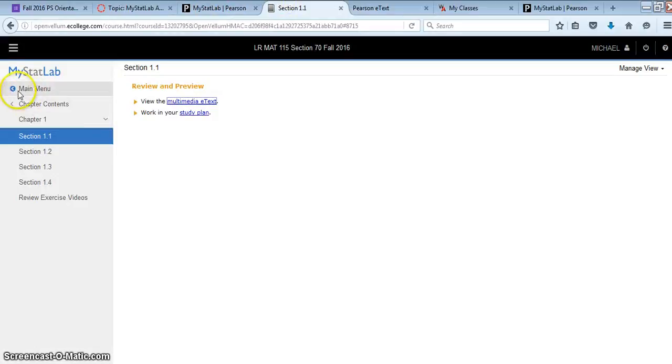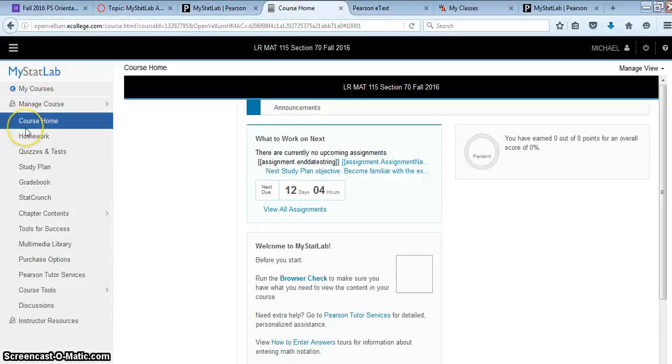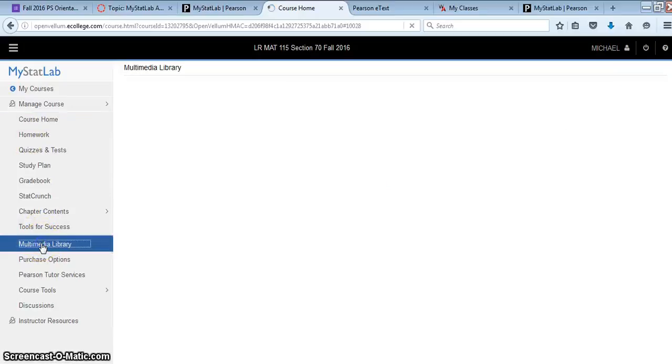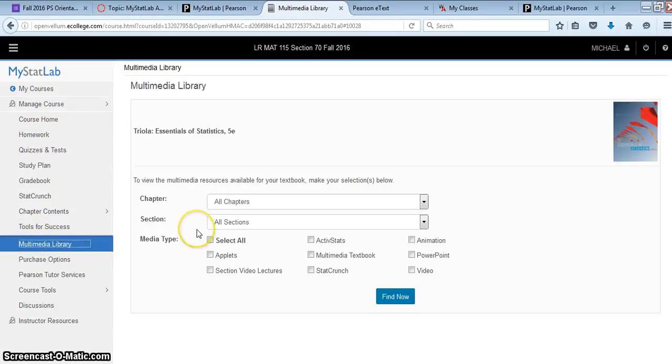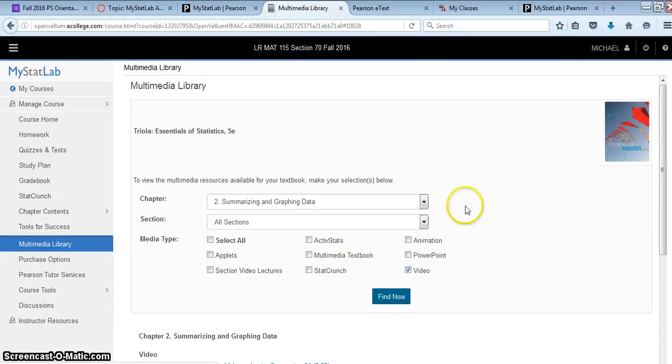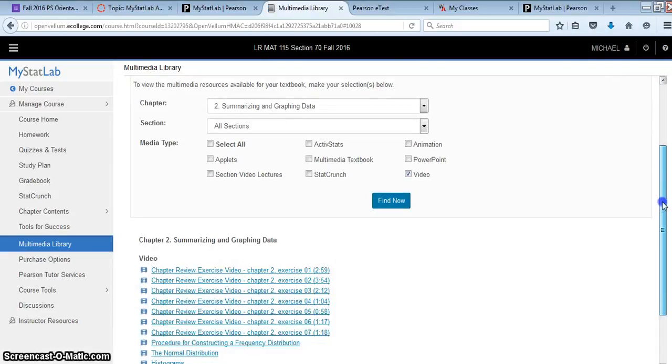We also, in our MyStatLab, have a multimedia library. This is a place where you can get videos of the section. So if we were looking at chapter 2, summarizing and graphing data, and I want to find all the videos that are available to me, I would go to that multimedia library, and there are videos from the chapter, and there's also a section video lecture so we can see those as well.